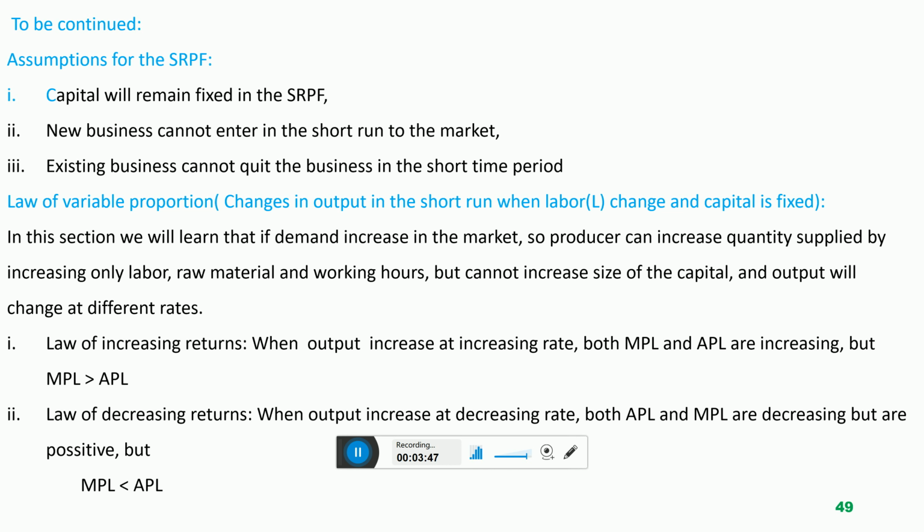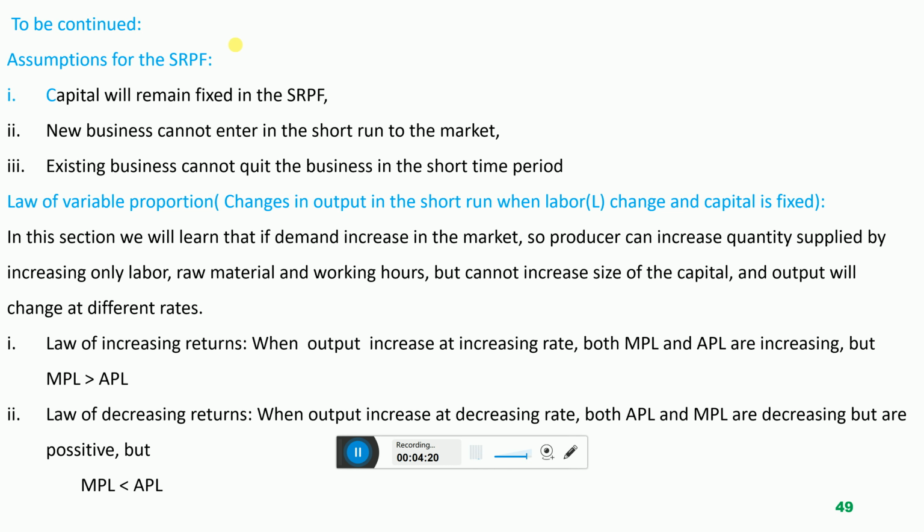For example, Salam University has been working in the Kabul market for the last 10-11 years, but still they have not launched another Salam branch in any other city. They have only two branches in 10-11 years. One is in Kabul and the other is in Kunduz. So launching another branch, increasing the size of the business, needs a huge budget, and in the short time the company does not have it. That is why we are supposing that in the short run production function, capital will remain fixed.